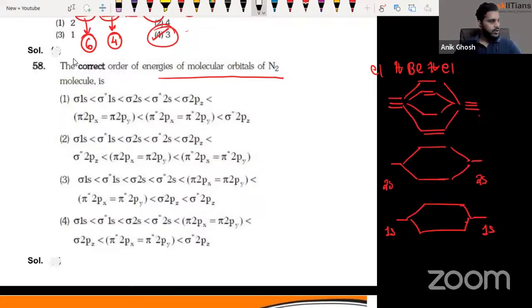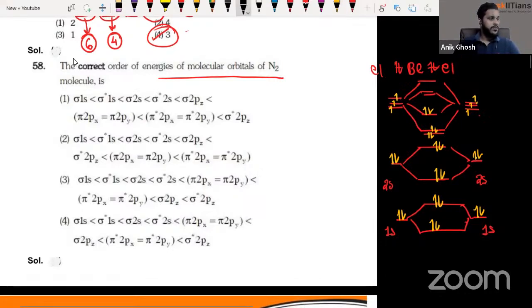So if you have a look, first we are going to fill. By the way, let's fill them up as well. So for nitrogen, we have 1s2, 2s2, 2p3. All right. So then 4 electrons. So 1, 2, 3, 4. Then 3, 3, 6. So 1, 2, 3, 4, 5, 6. This is going to be the electronic configuration then, guys.